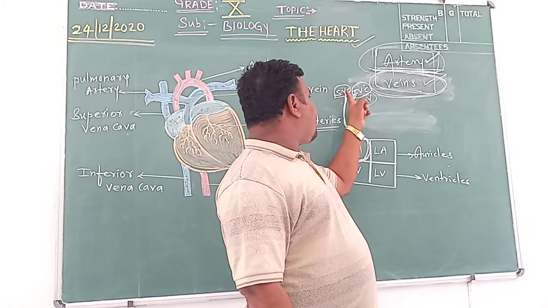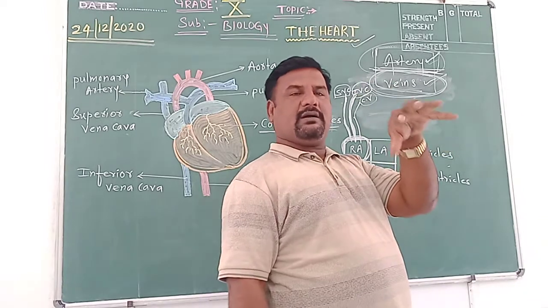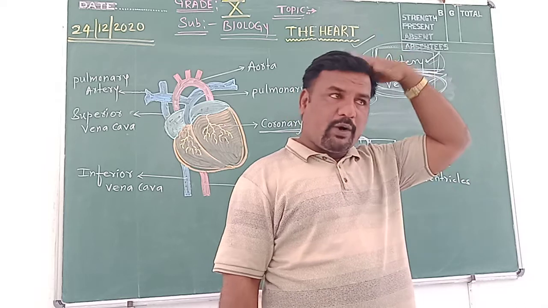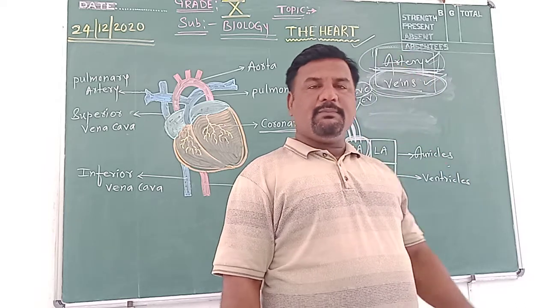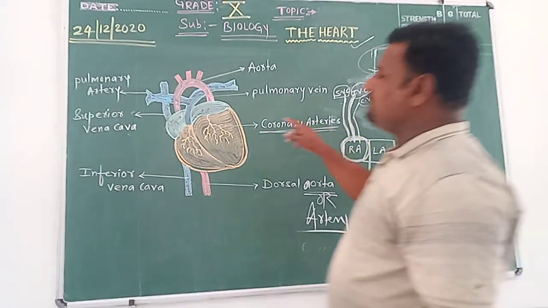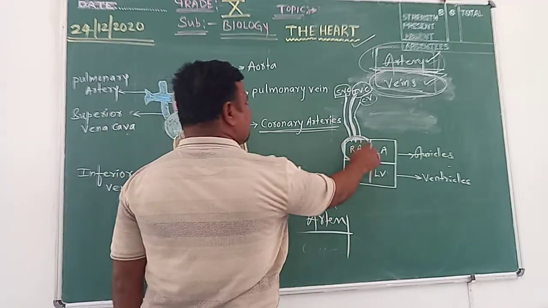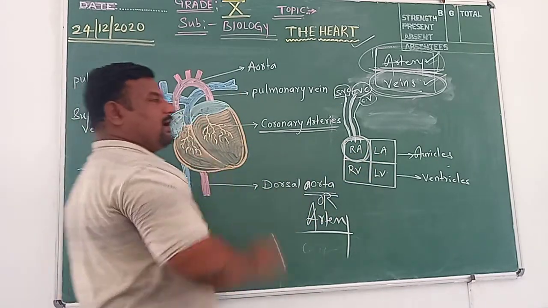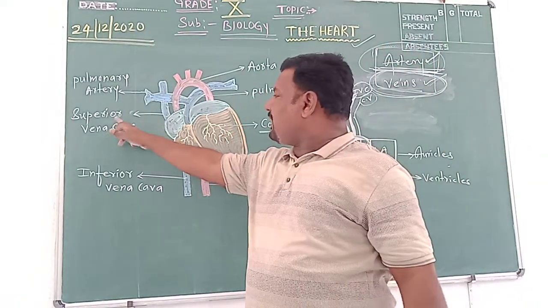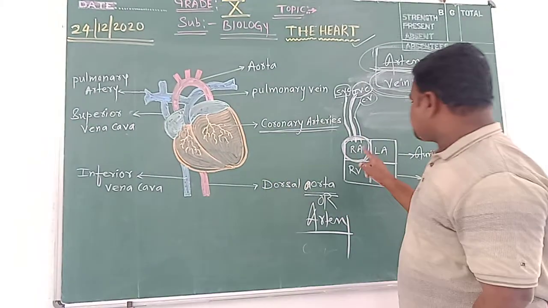So superior vena cava, this blood vessel collects impure blood, deoxygenated blood present in the body. Which body part? Upper body part. Impure blood present in the upper body part is collected by the superior vena cava, and where will it bring it? To the right auricle here. The deoxygenated blood present in the upper body part is collected by the superior vena cava, and it is brought to the right auricle first.